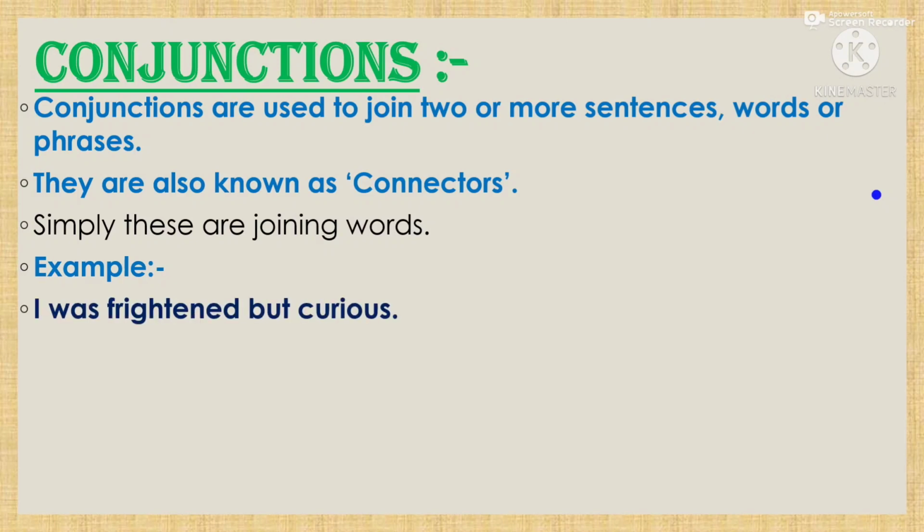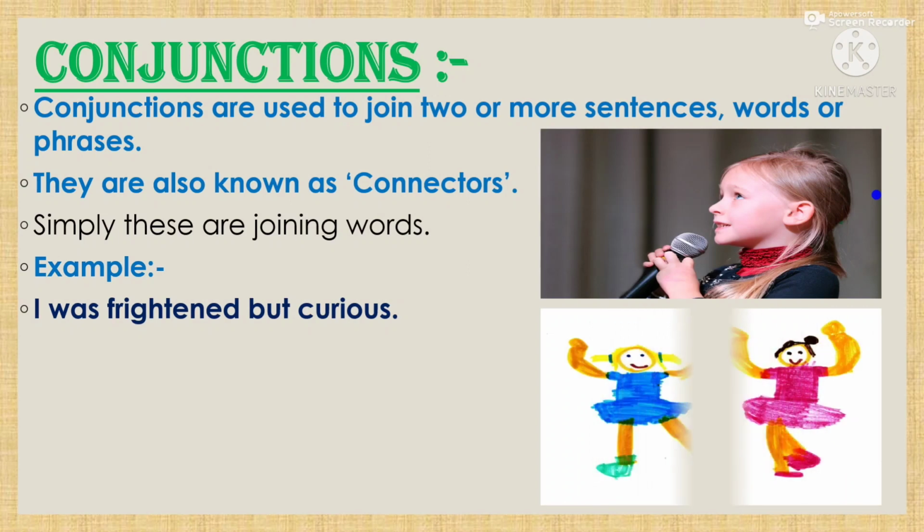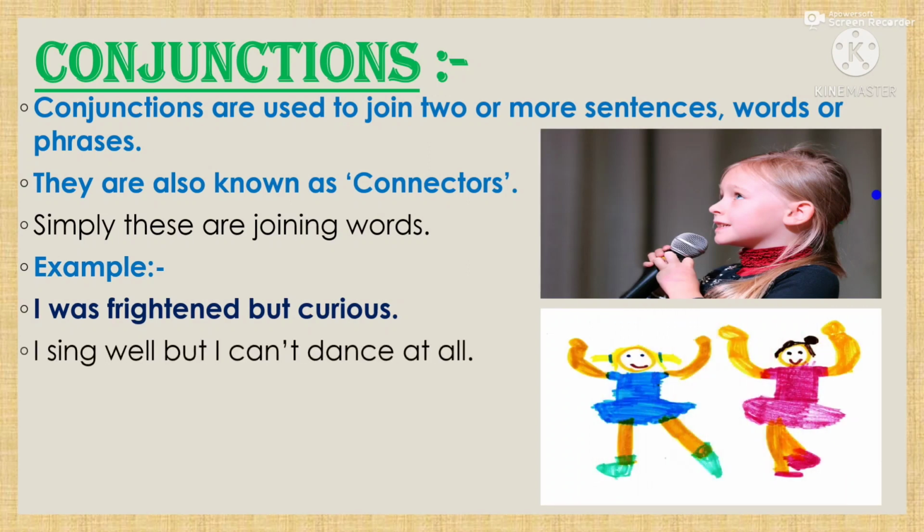For example, I was frightened but curious. So here, but is the conjunction. Another sentence, I sing well but I can't dance at all. Here, but is the conjunction. So here two sentences are joined. First is I sing well, another is I can't dance at all. These two sentences are joined by the conjunction, that is but.